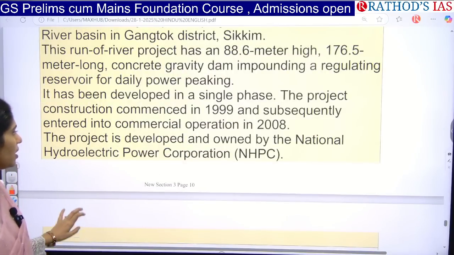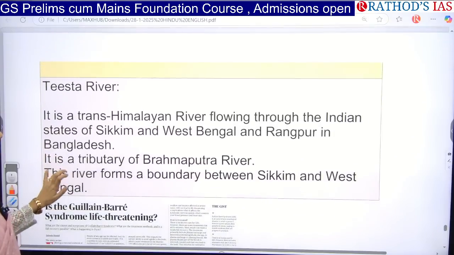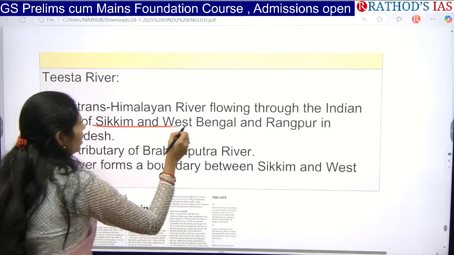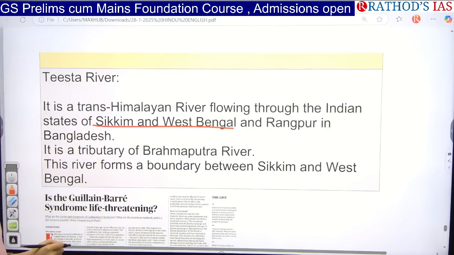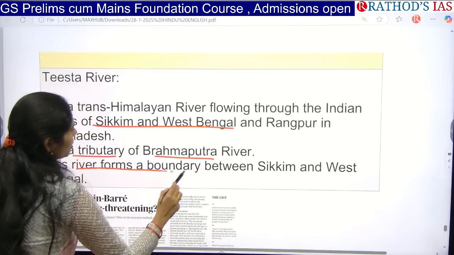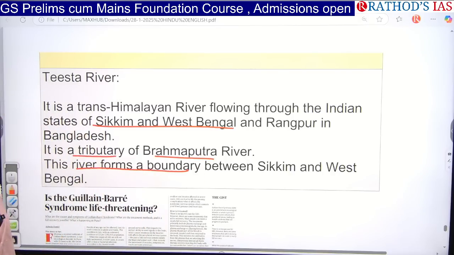This project had been commenced in the year 1999 onwards. Okay, and if you see some facts regarding this river Teesta, it is a trans-Himalayan river and it is flowing through the states of West Bengal and Sikkim, and Rangpur in Bangladesh. Because of this, it is an issue between India and Bangladesh, and it is a tributary of Brahmaputra river, and it is also forming a boundary between Sikkim and West Bengal. So these are some important facts that you have to know about this river Teesta.